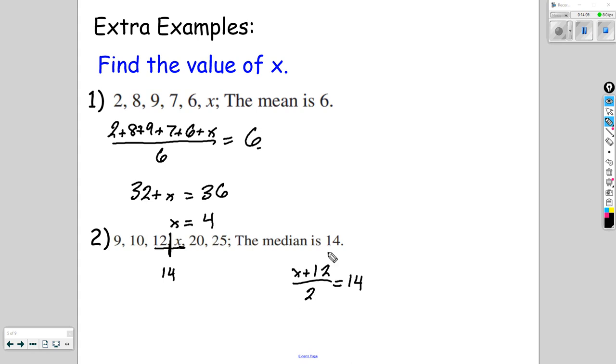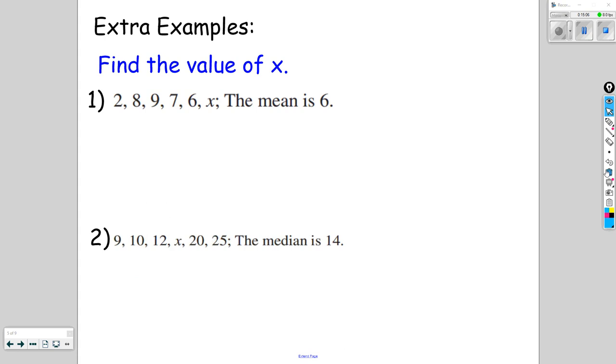And now, once again, we could just rework this equation. We'd multiply by 2 on both sides, and then subtract 12, and we'd get 16. But that's not the only way to find that value. Another way is simply by seeing how many units away 12 is from the average of these two values. That's 2 units away. Whatever x is, it's got to be the same amount of units away because 14 is right in the middle of those two values. So if x is 2 units away, then we would get 16. Much simpler, a little bit easier.